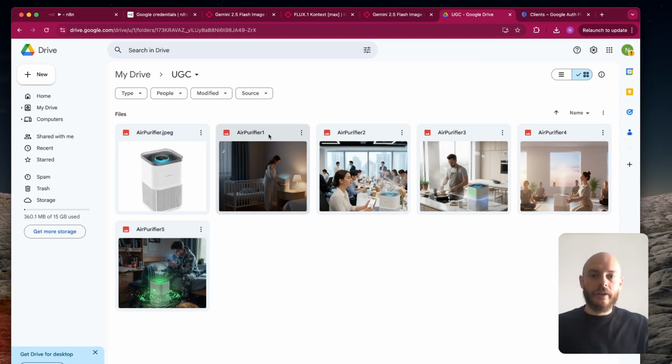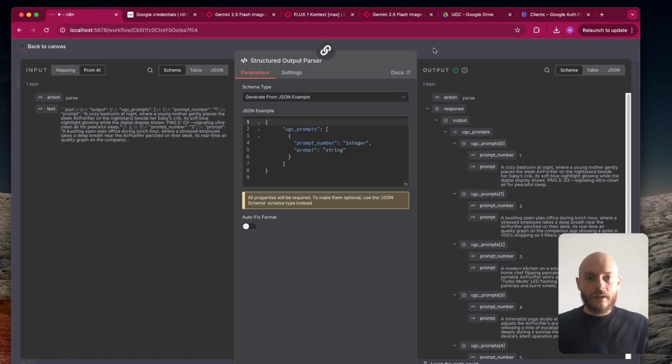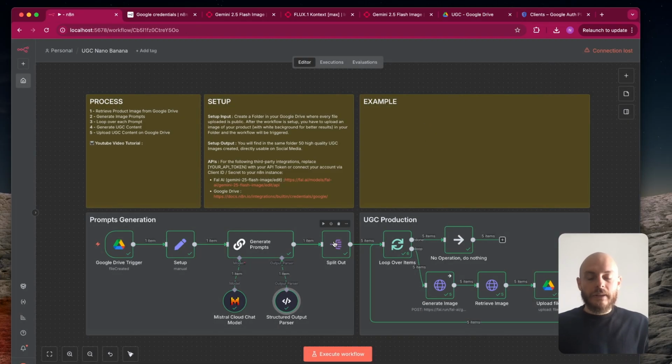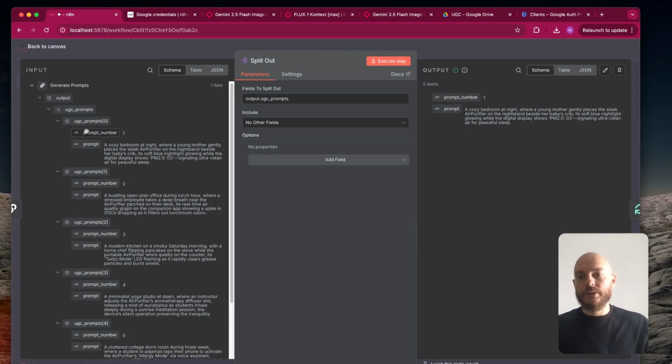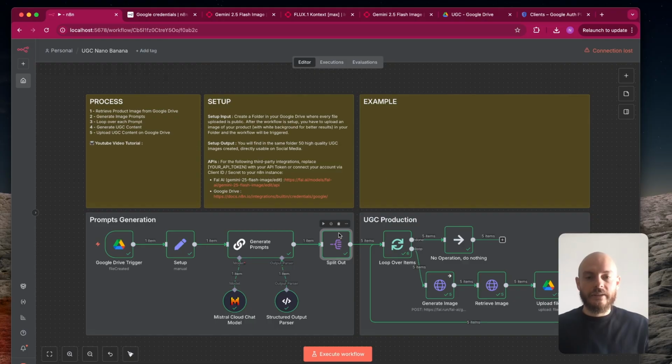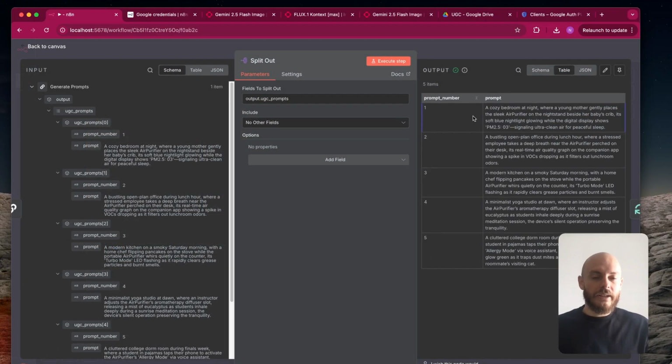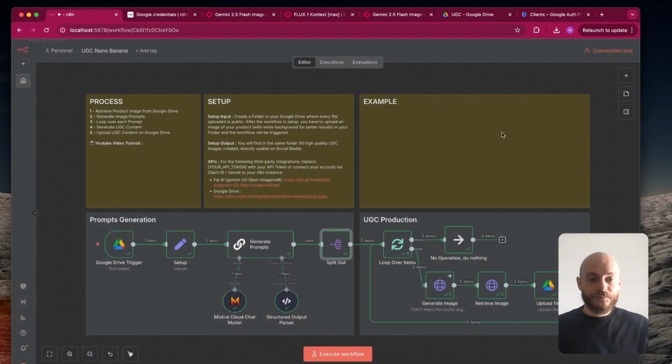You see air purifier 1, 2, 3, 4, 5 to have different names. After this, we split out this output. As you can see on the left side, the output is UGC prompt, and for each one we have a prompt number and prompt. And we just split out one item that was a list of prompt and prompt number into 5 items or more if you have more. And as you can see, I didn't show you, on the right side you have a table with multiple items.